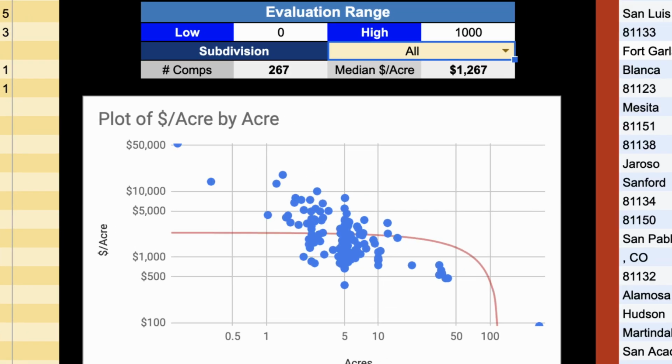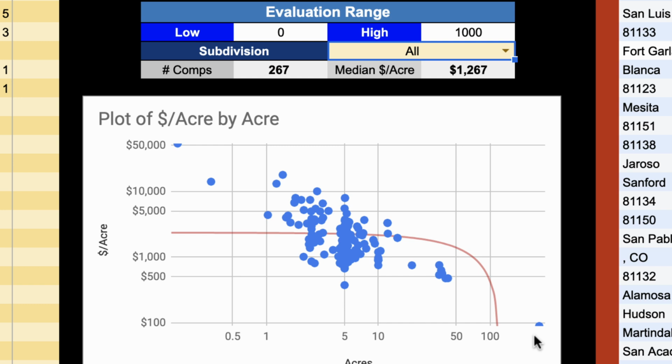So something you're going to see almost all the time when you put your comps in here and look at this chart is you're going to see this line of properties kind of going from the upper left over here to the lower right down in the corner. And the reason it pretty much always works this way is because when you're trying to figure out the value of land by the acre, the way it's going to work is the smaller the acreage of the property, the more it's going to be worth per acre. And then when you start moving over here to the larger acreage, it's going to be worth less per acre.